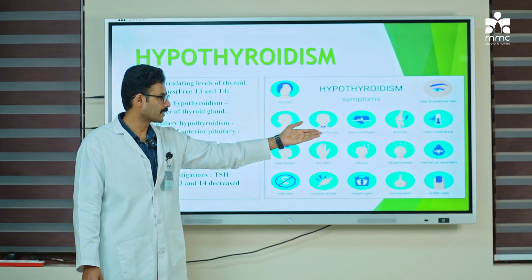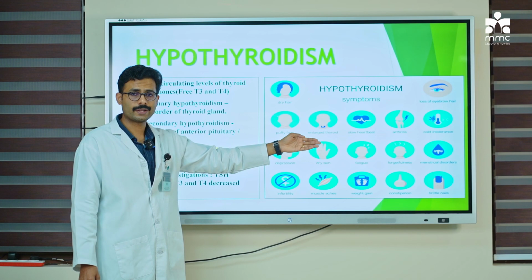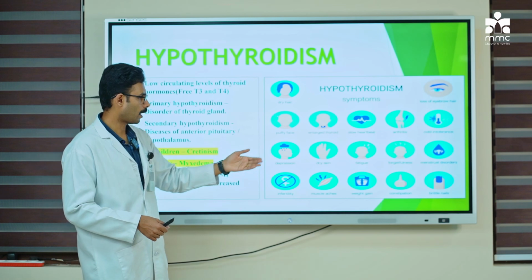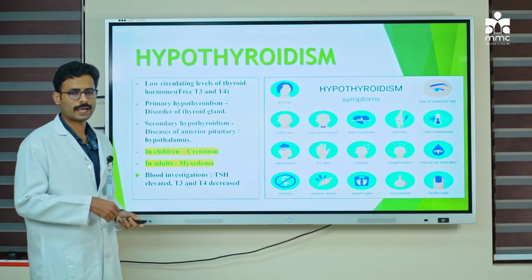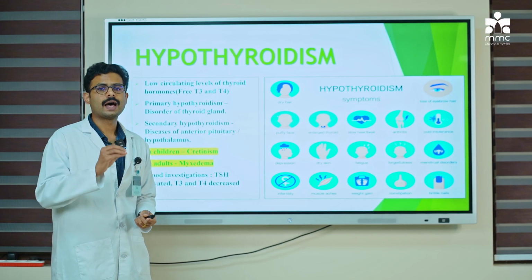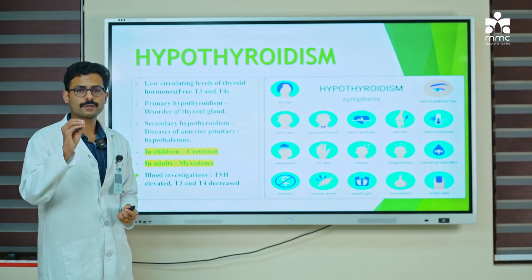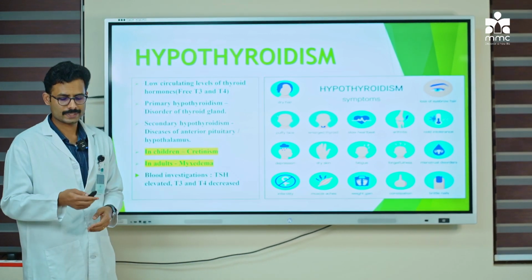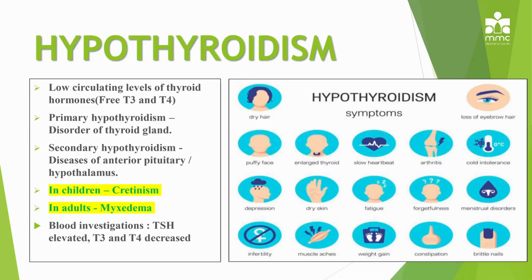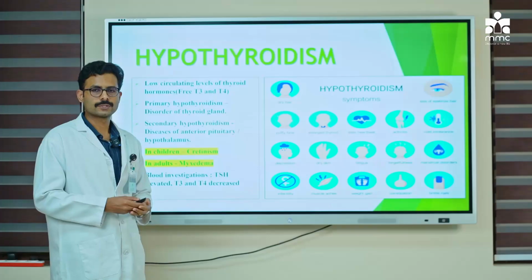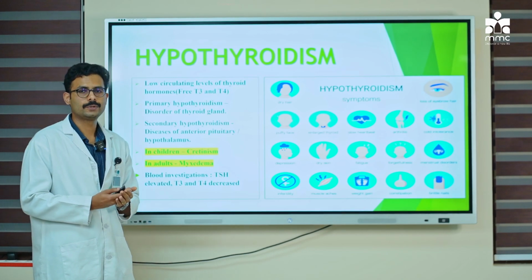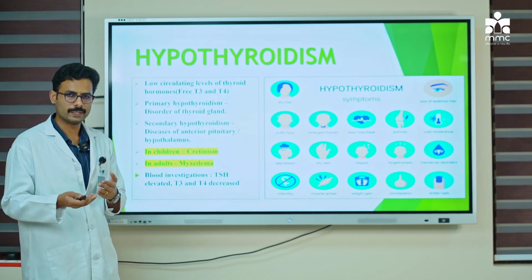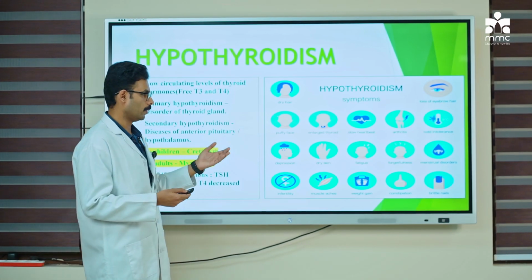Then individuals with a decrease in thyroid levels can have a slow heartbeat. It is also called bradycardia. So this slow heartbeat is seen in individuals with hypothyroidism. As you are aware, the thyroid hormones are responsible for myocardial contractility, or contraction of the heart, and maintain the rhythm also. These thyroid hormones have a physiological role. Then next you can see there is cold intolerance. So the individual with hypothyroidism will not be able to tolerate cold temperatures when compared to a normal individual who would be able to tolerate cold temperatures.